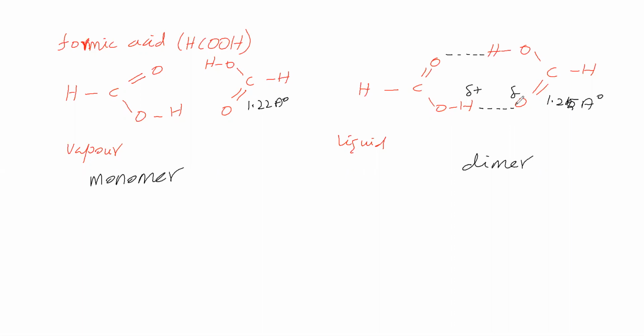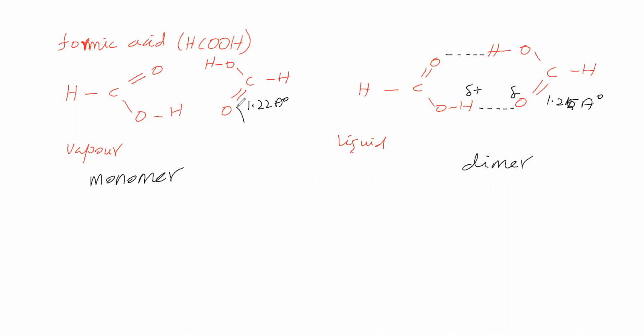Oxygen is giving some electron cloud to this hydrogen for hydrogen bonding. Because of that, this oxygen gets less electron cloud. Here the electron cloud amount is less, here it is more. Since the electron cloud is less, attraction is less, so bond length is high. Here the electron cloud is more, therefore attraction is more, therefore bond length is less.